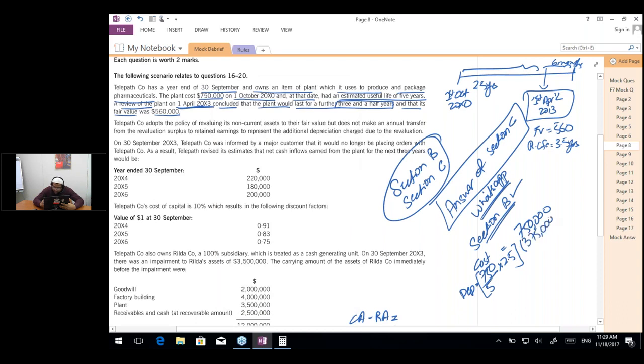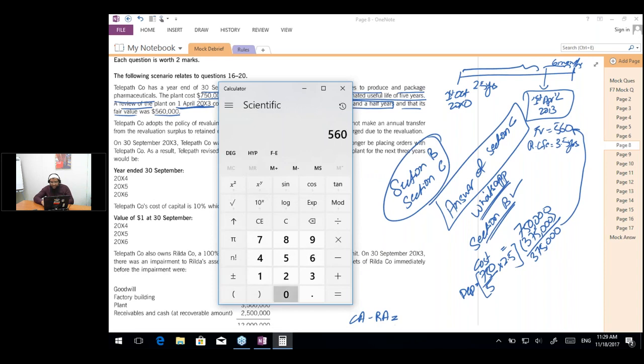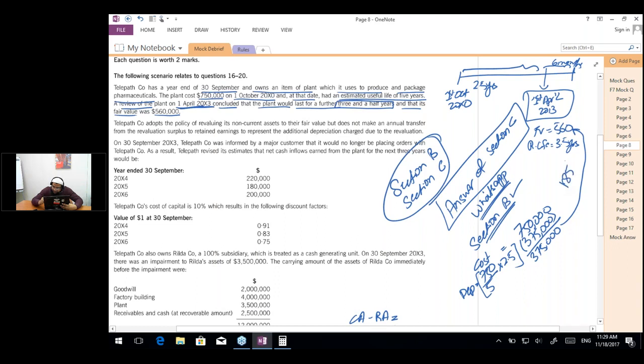So the asset has been depreciated by 375 and the net book value is now 375. When the fair value has become 560, the asset has been revalued by 560 minus 375, which is 185. So 185 is the amount of the revaluation surplus. This is the first thing that the question had asked.